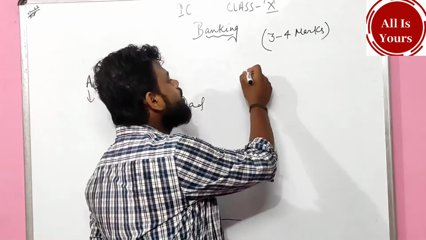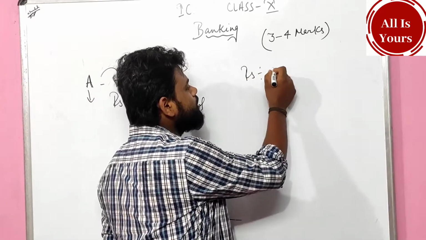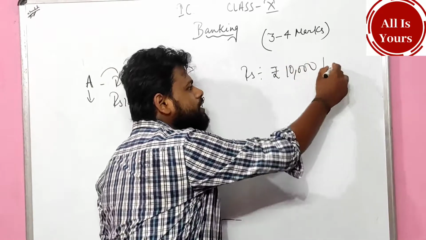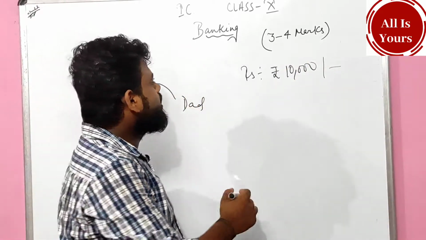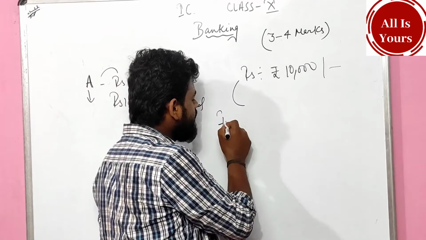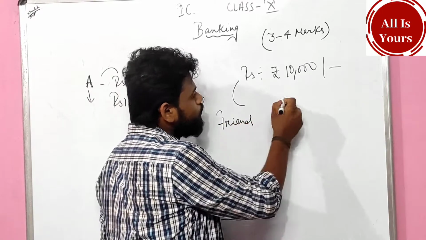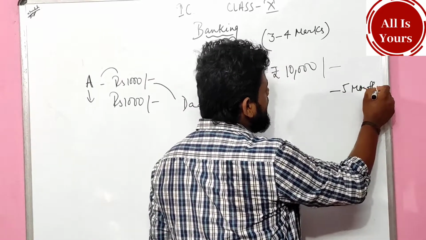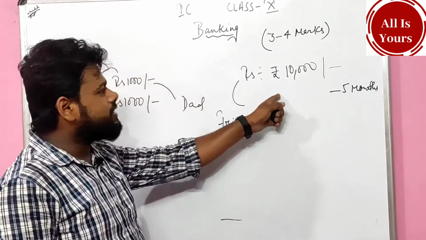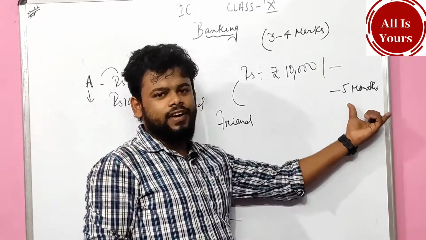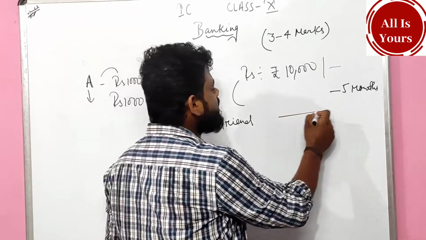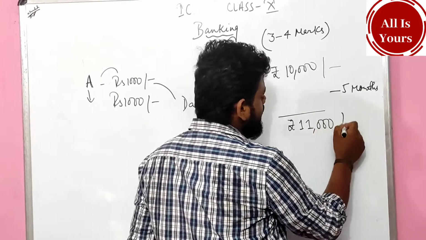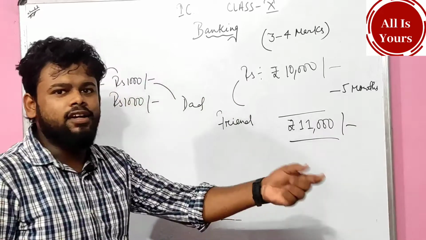Let's say an example, you are having 10,000 rupees within yourself, and you have given it to your friend for 5 months, and he is returning to you 11,000 rupees. That is known as banking, lending of money.